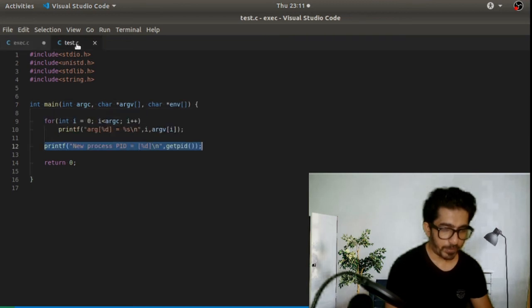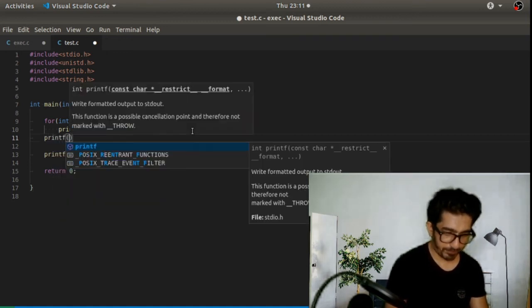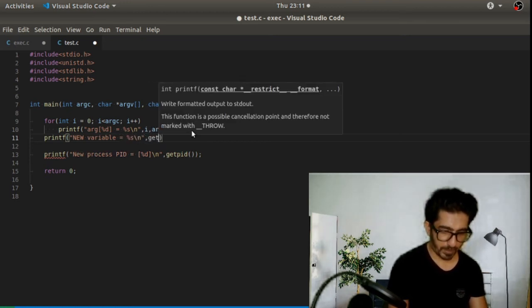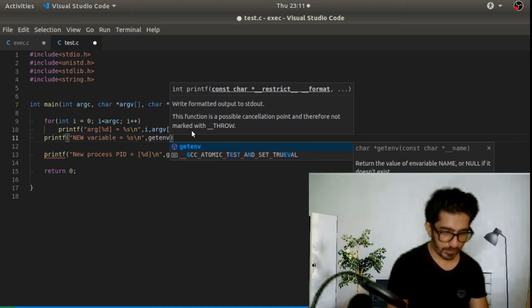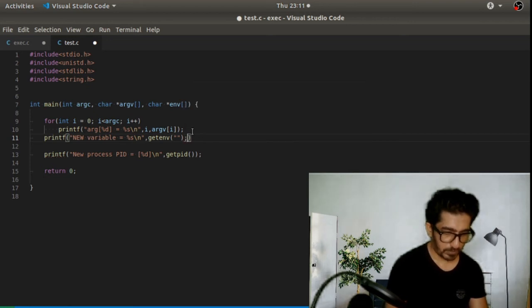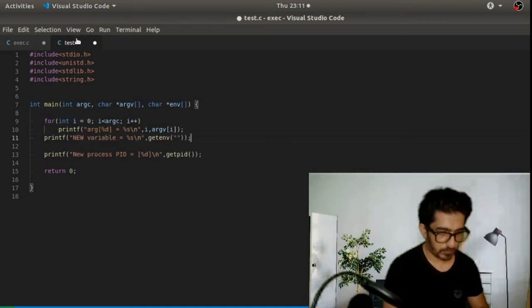We need to print the environment variable in this test binary. So let's print. We have printf, NEW_VAR equal to %s, then we have getenv, and what's the variable? That will be NEW_VAR.